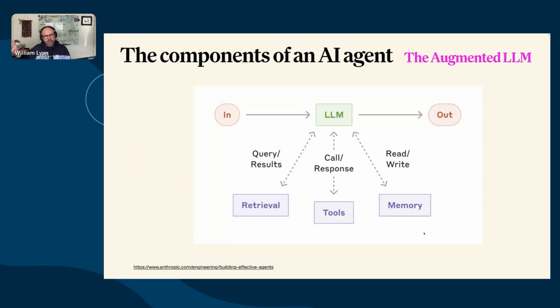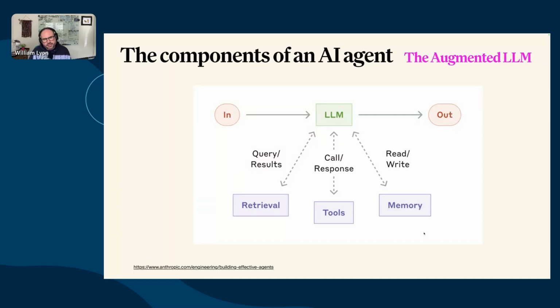Cool. So if we take a step back, this blog post, Building Effective Agents, was published by Anthropic almost a year ago. I think this was December of last year. And I think this was a really influential blog post to set different frameworks for how to think about building agents. And it goes deep into different patterns for multi-agent coordination and that sort of thing.